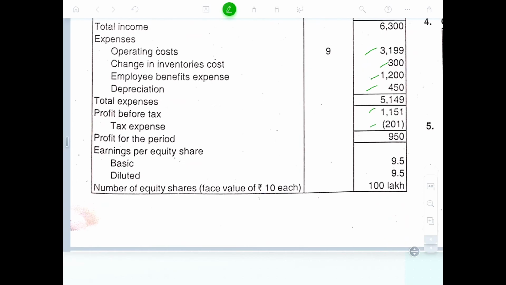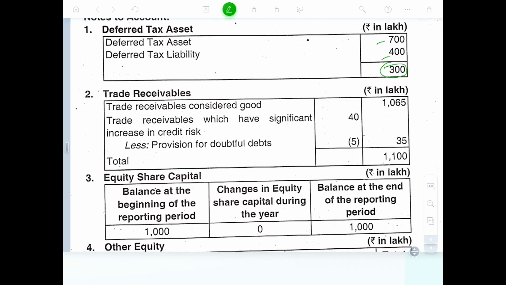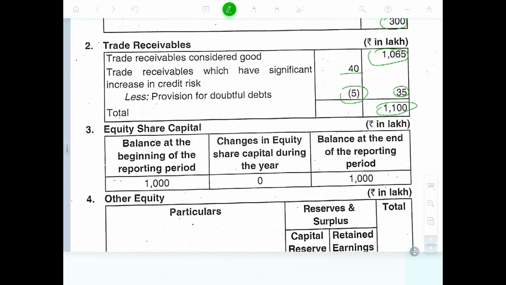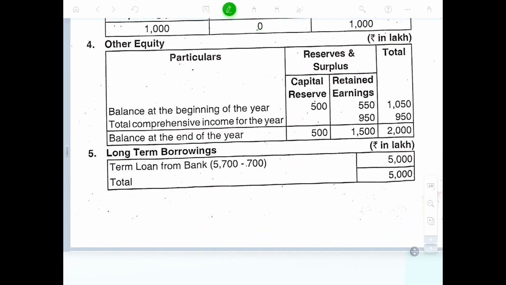Okay, tax expenses: basic deferred tax asset is equal to deferred tax asset minus deferred tax liability. Asset and liability 300, the asset will go. Trade receivable, considered good 164, trade receivable with significant risk 40, provision 40, so together 35, and deducting this and adding, we get 105. Increase in credit risk, capital is 1,000. Other equity: at the beginning of the year 500, retained earning 550, total comprehensive income 950, so total 2,000.